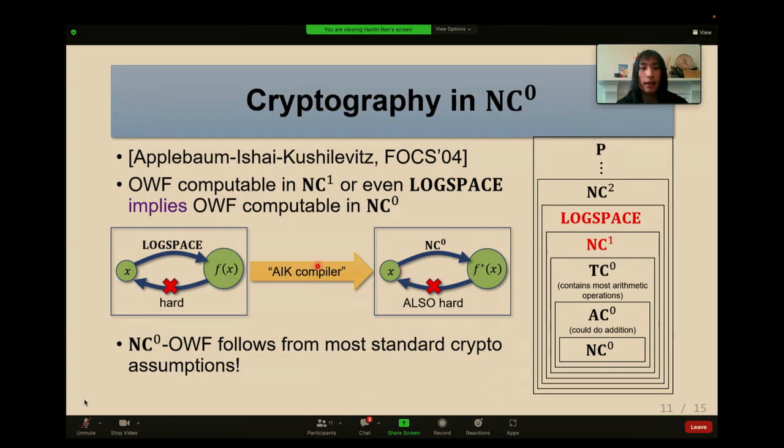You apply the AIK compiler, and then you get one-way functions in NC0. This also justifies my assertion that crypto in NC0 is a super natural problem to consider, because it's basically equivalent to crypto in any low enough complexity class, be it TC0 or NC1 or log space.